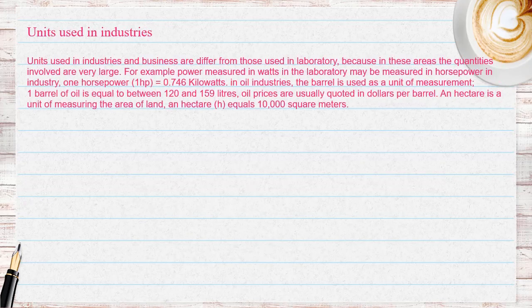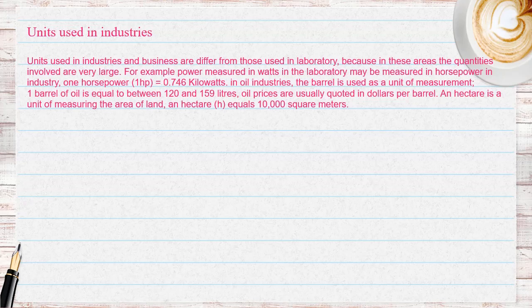Units used in industries and business differ from those used in the laboratory, because in these areas the quantities involved are very large. For example, power measured in watts in the laboratory may be measured in horsepower in industry. 1 horsepower, 1 HP, equals 0.746 kilowatts.